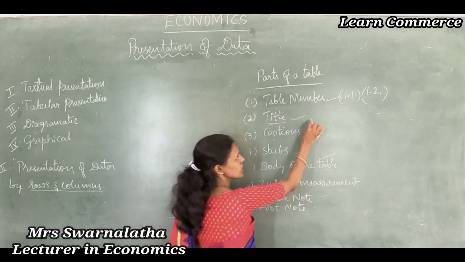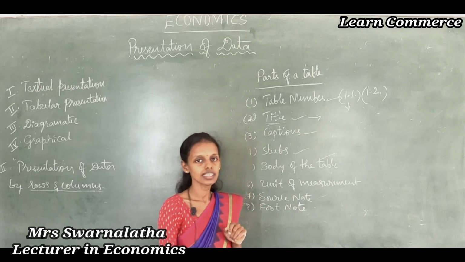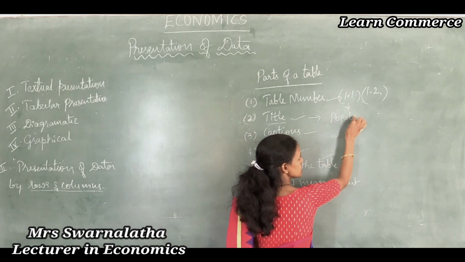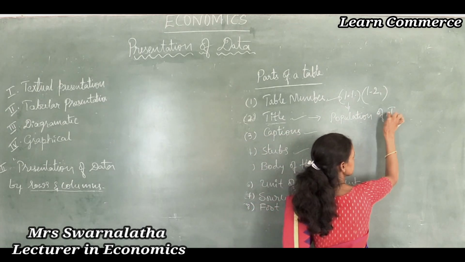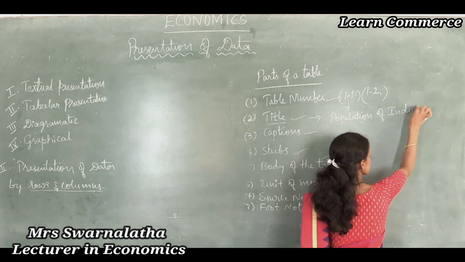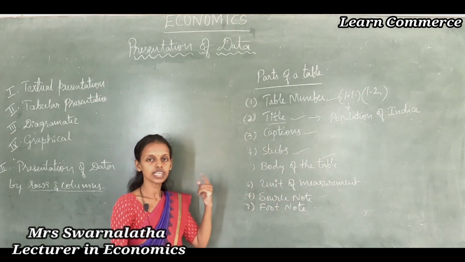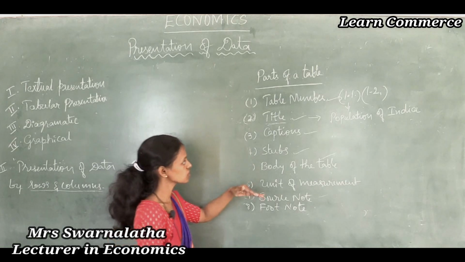Next is title. For example, table number 1.1, title is population of India. This is a title. By seeing this, you can understand that table 1.1 is about the population of India.